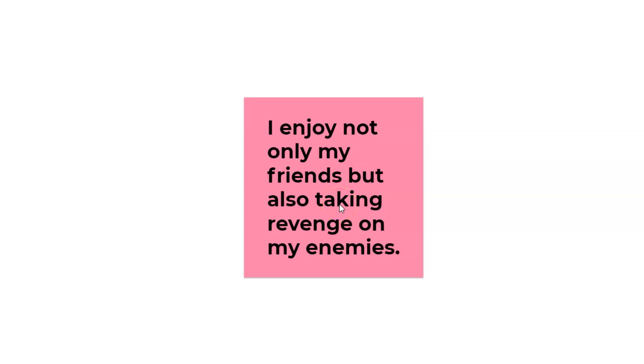So my friends here is a noun phrase, right? The noun friends with the possessive pronoun, or possessive adjective type thing. It's a modifier, my. For B, we have taking revenge. So taking is, again, an ing verb. It's a participle. So friends, taking. There's obviously a lack of parallelism there. One's a noun, one's a type of verb. So how can we make this parallel? Well, we have two options. We can change either A or B to be like the other.